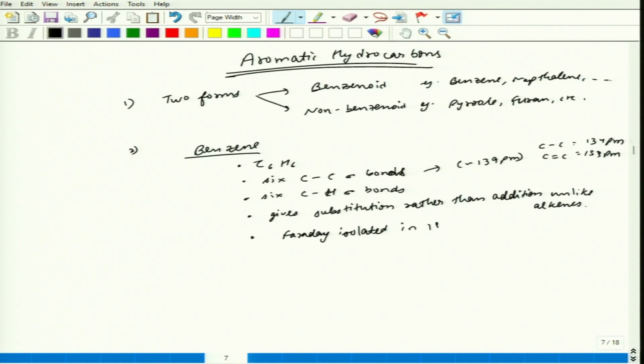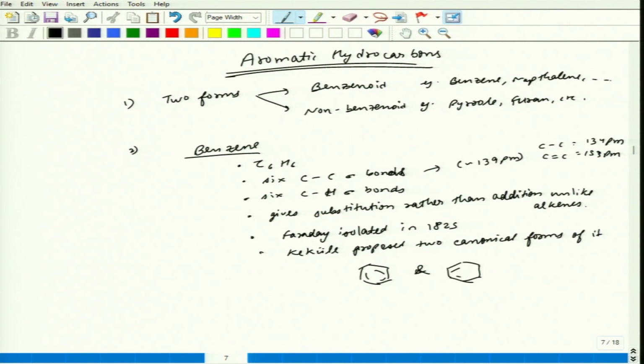Faraday isolated benzene in 1825, and later on Kekulé proposed two canonical forms, or we can say isomer forms of it, and he suggested that both of the forms can be equally possible, A or B.